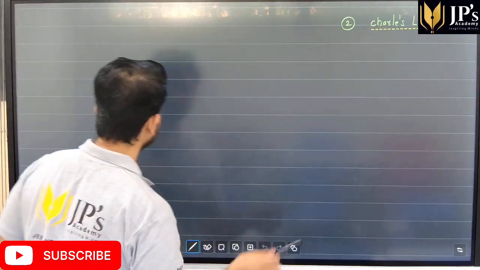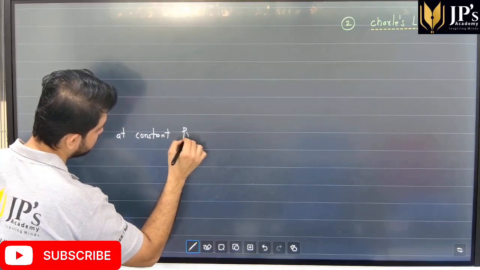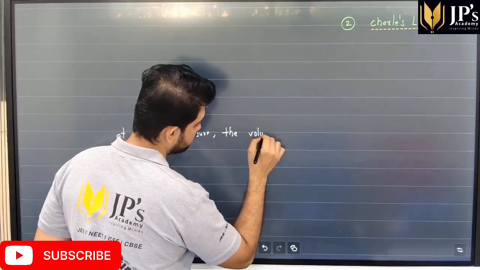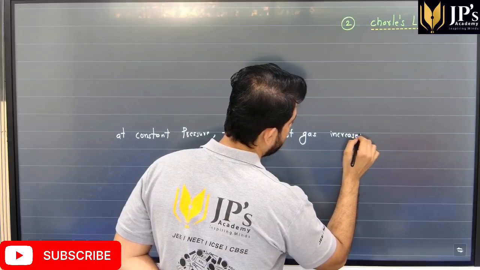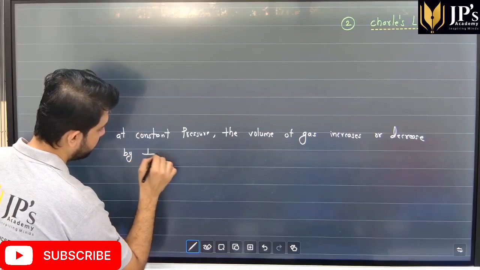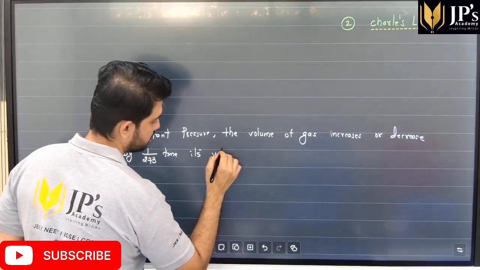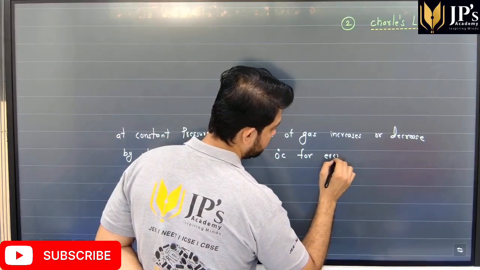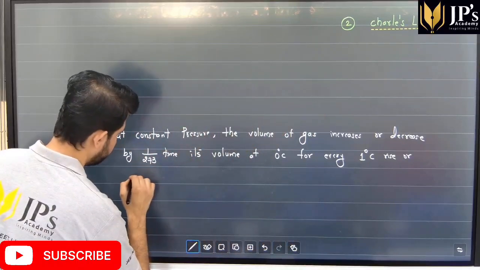Now according to Charles' law, at constant pressure, the volume of a gas increases or decreases by 1 over 273 times its volume at 0 degrees for every 1 degree rise or fall in temperature.